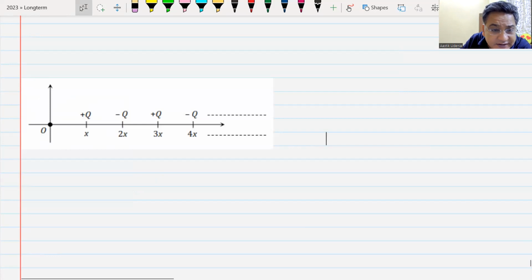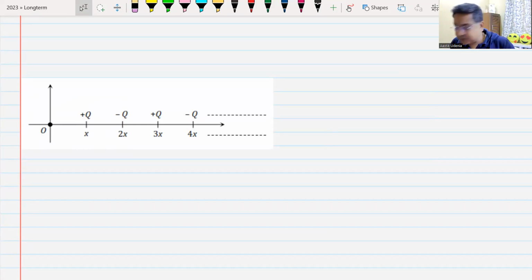This was a question from IIT-JEE of 1998. You have this type of distribution. First charge is positive, second is negative, then negative, and it goes till infinity. What is the potential at the origin O? What is the electrostatic potential at the point O? You have 2 minutes to give me the answer. So what is the answer?